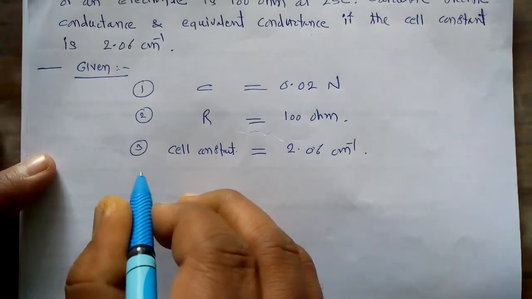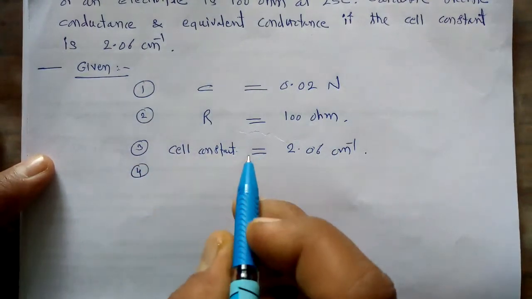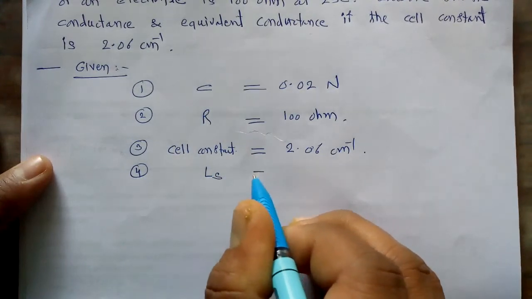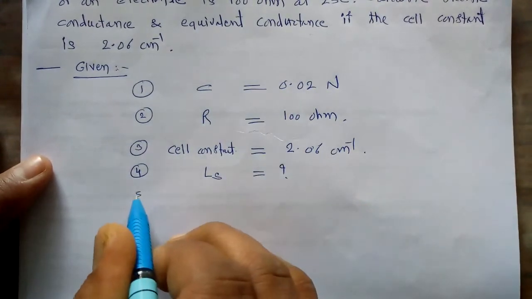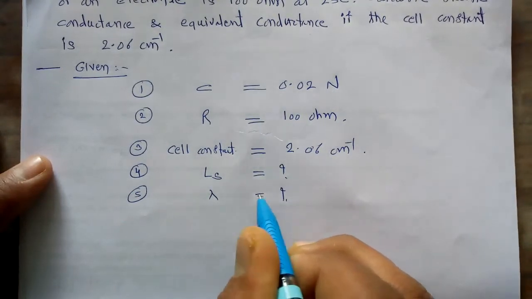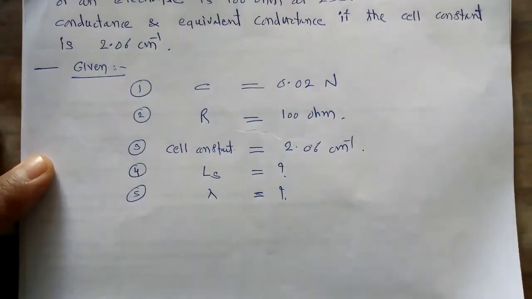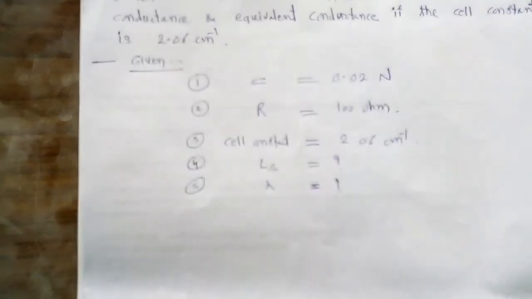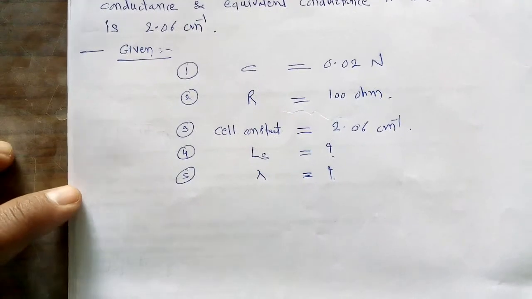Now from this we have to calculate its specific conductance, that is LS. We have to calculate LS as well as its equivalent conductance also. So these two parameters we have to calculate for a given solution. To solve this we have to go step by step.